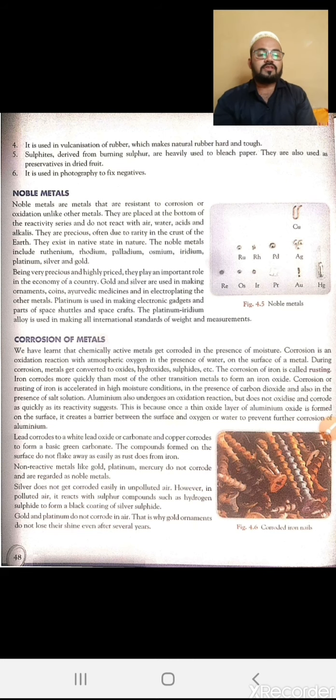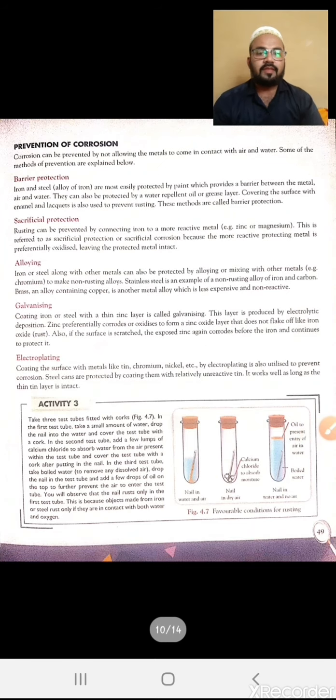Prevention of corrosion. That means there are some steps which we can adopt to protect the metal from corrosion. What are these steps? The first one is barrier protection. In the same way as we have seen in aluminum, it forms a thin oxide layer which further protects it from corrosion. We can also protect the metal by painting it, because the corrosion process is carried out on the surface of the metal. So if the surface of the metal is protected somehow, the corrosion will be stopped.